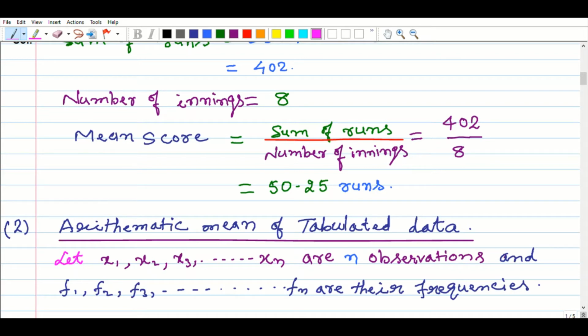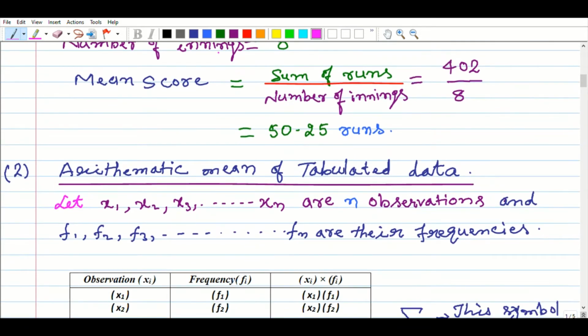So here let each observation be x1, x2, x3, dot dot dot, xn, which are n observations, and f1, f2, f3, dot dot dot, fn are their frequencies. You know very well, f indicates the frequencies.